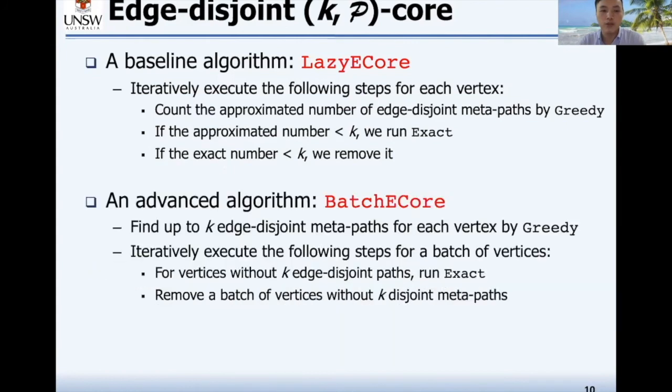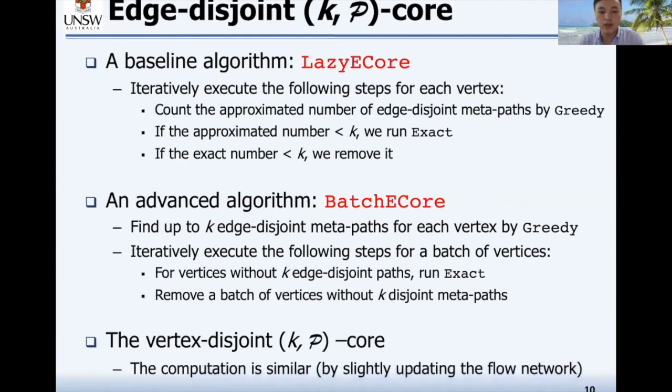To improve the efficiency, we propose an advanced algorithm which works in a batch manner. Specifically, we first find up to k edge-disjoint metapaths for each vertex by greedy. Then we iteratively execute the following steps for a batch of vertices. For vertices without k edge-disjoint metapaths, we run the exact algorithm. After that, we remove a batch of vertices without k edge-disjoint paths. For vertex-disjoint KP core, the computation is similar, except that we need to slightly update the flow network.